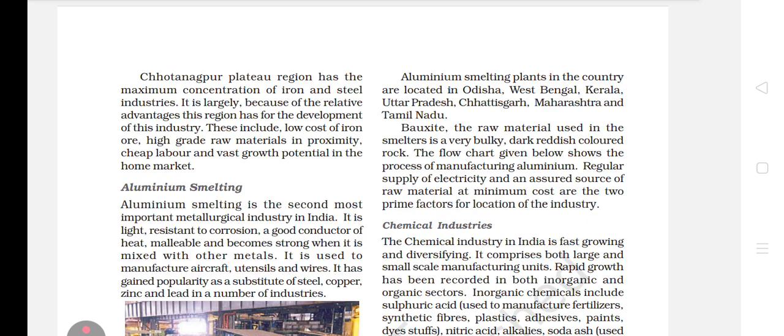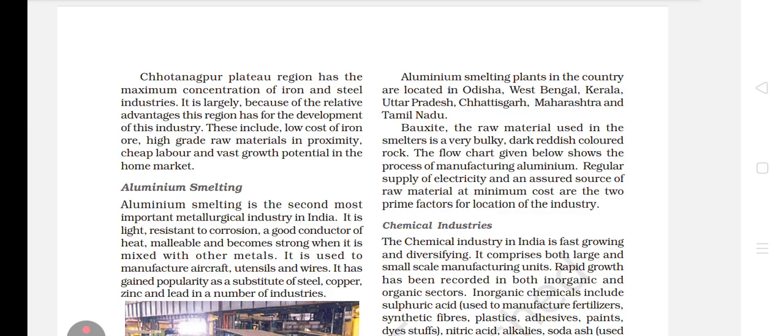Though India is an important iron and steel producing country in the world, yet we are not able to perform to our full potential, largely due to first, high cost and limited availability of coking coal, second, lower productivity of labor, third, irregular supply of energy, and fourth, poor infrastructure.